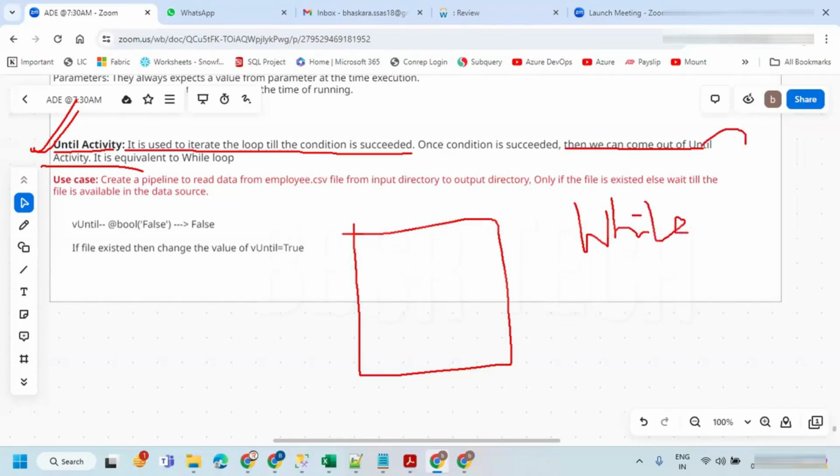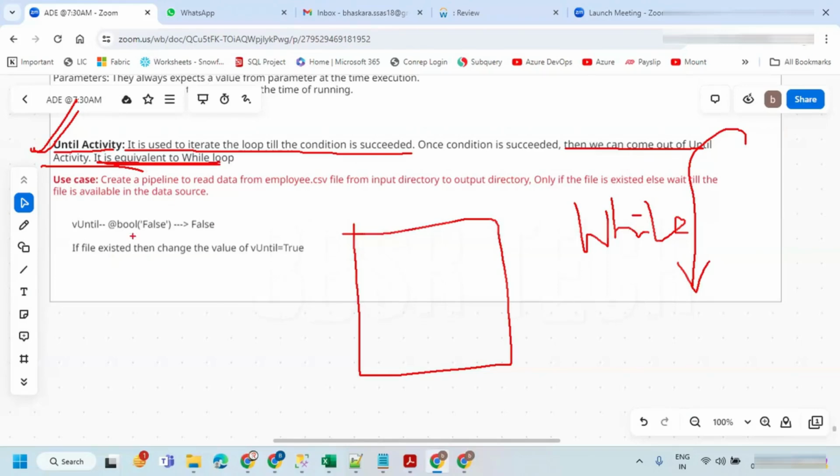You will go inside first. Without condition, it will go inside. Once the condition is succeeded, then it will come out of it. So in programming languages, it is like do while loop. Do while or while loop is there in the programming languages. Once the condition is satisfied, it will come out of it. Till the condition is satisfied, it is going to iterate again and again. So it is equivalent to while loop.